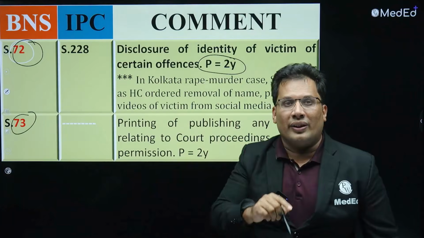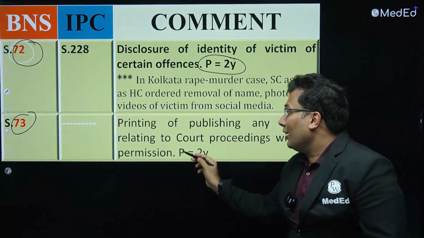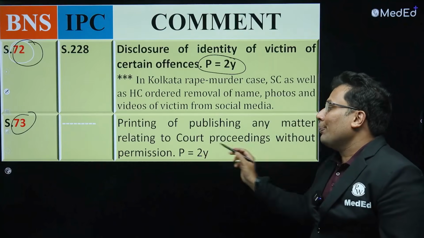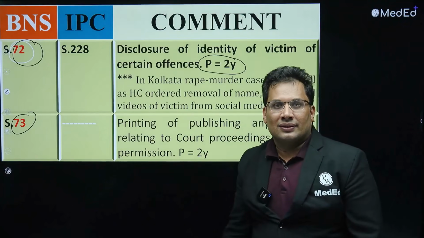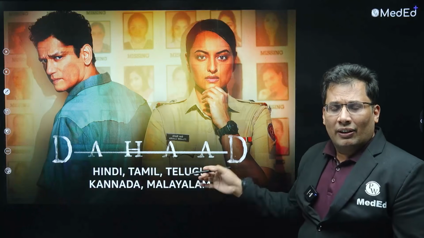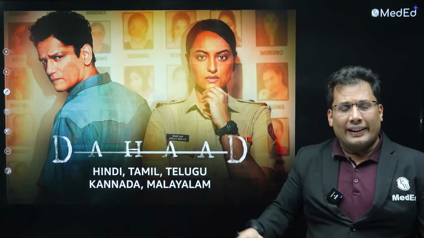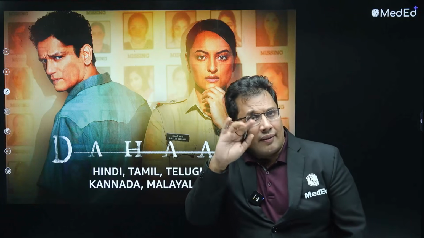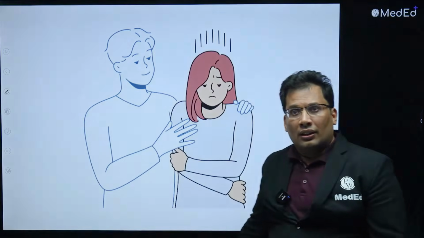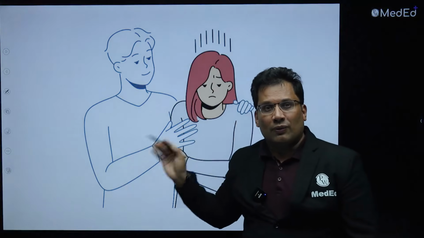73 is again about court proceedings, that is printing or publishing any matter related to court proceedings without permission. 73. Next. So have you seen this movie? Very nice web series, Dahad. So repeat offender, serial killer, all comes under what I said, 71. Done. Now general punishment, I said 64(1).